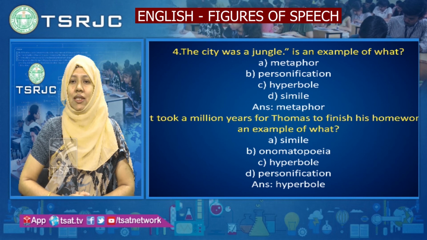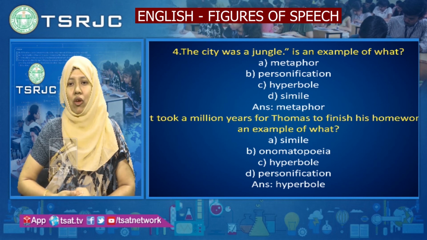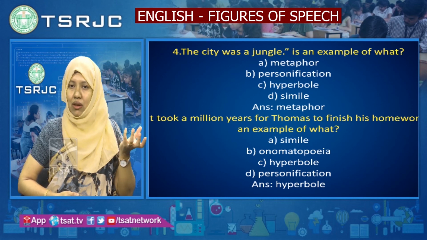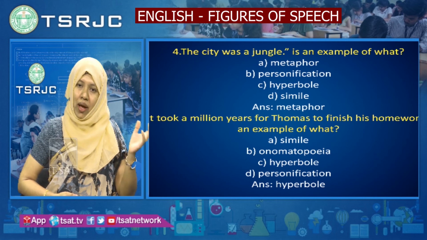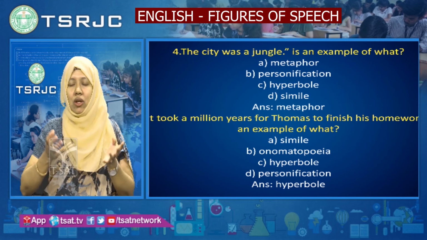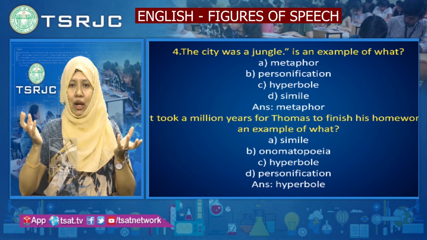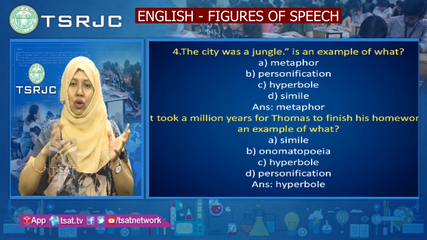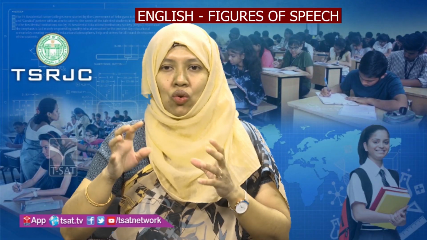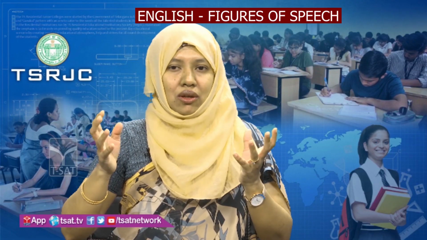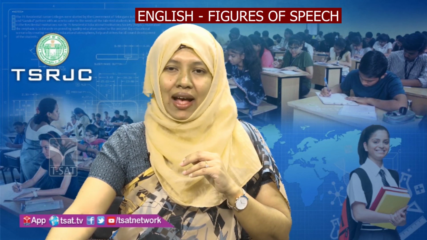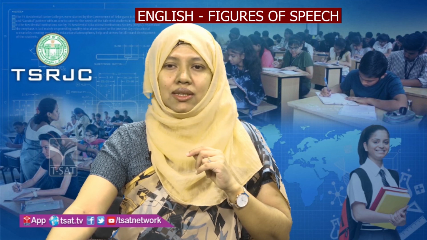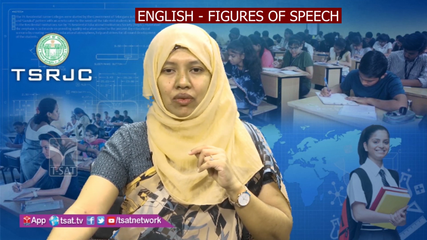"The city was a jungle" is an example of what? To understand, go back. I explained that two unlike things are compared. Here the city is compared to a jungle, but there is no use of words like as, so or like. Where there is comparison without as, like or so, it is a metaphor. So the correct option is A, metaphor.